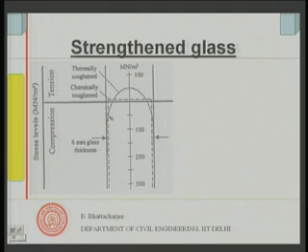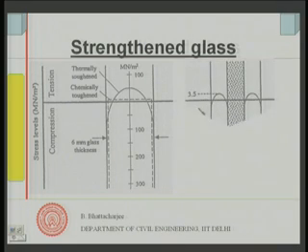Chemically toughened glass will have pre-compression over this length, and a small tension inside. The surface compression can be very, very large, but most of the thickness is under very small tension. Because here you have put in larger atoms, they change the structure and create a kind of pre-compression.